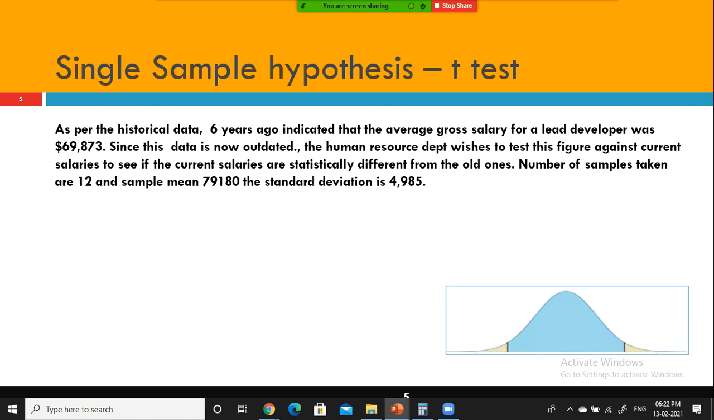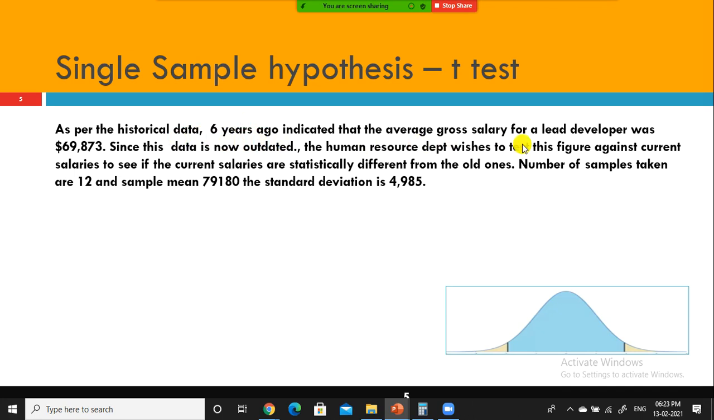But this led many Americans to lose their jobs. At one point in time, to pay their monthly bills, they are okay to join at whatever salary you give. So in that situation, the HR manager conducted a test: whether the salary drawn by my present Java developer is the same as the salary we gave the Java developer 6 years back. Now I'll read out the problem statement.